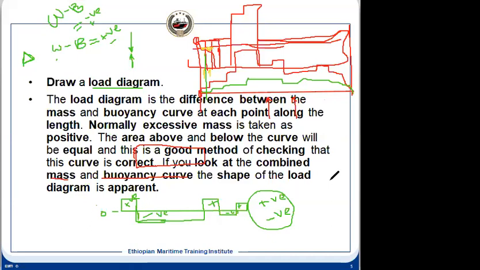Understood? So you mean that the distribution of the mass and the distribution of the buoyancy is not the same throughout the ship? No. Have you understood what I have told here? If you see, is your mass distribution the same for your ship? It can be same, it cannot be same. Most of the cases, it will not be. Not the same.